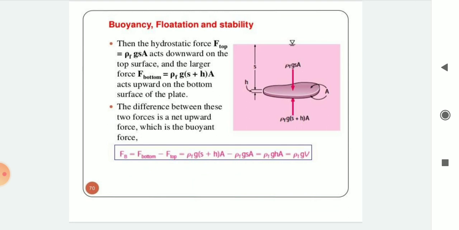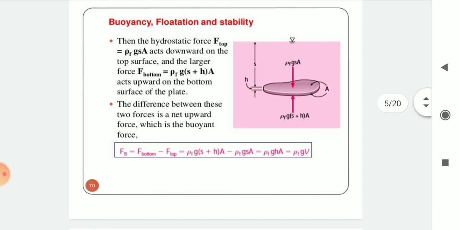The difference between these two forces is a net upward force, which is the buoyant force. So Fb is equal to F bottom minus F top, equal to rho f g (s plus h) A minus rho f g s A.